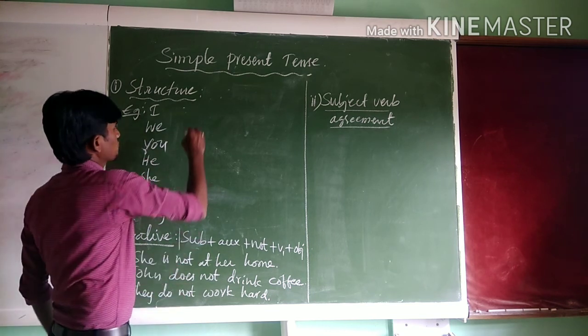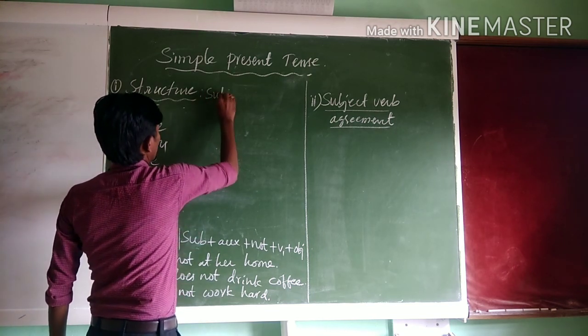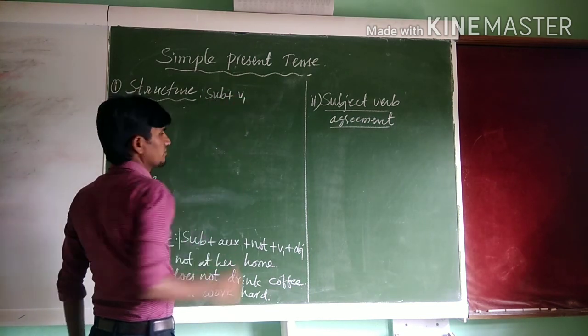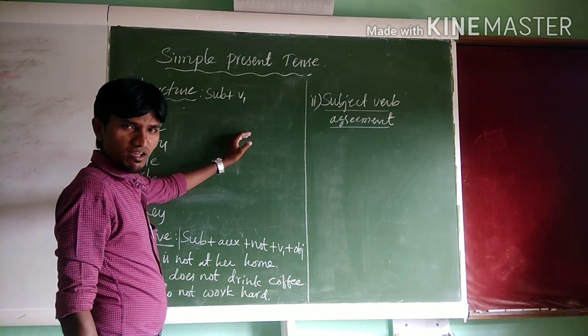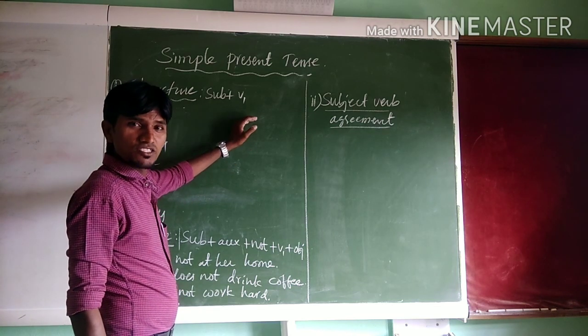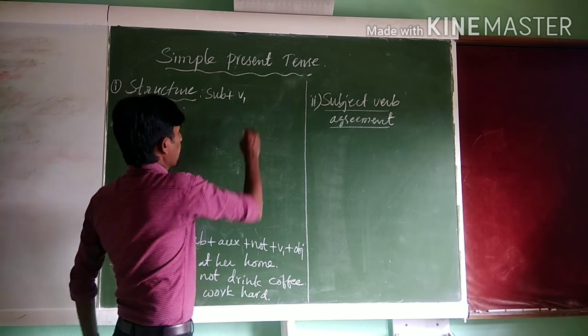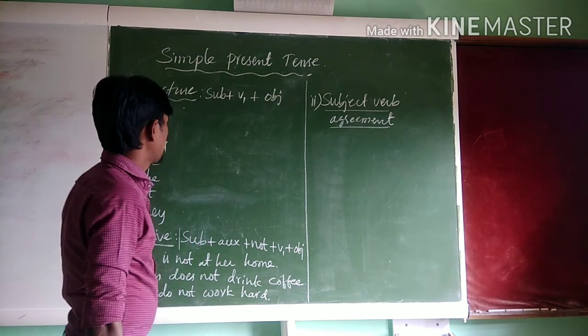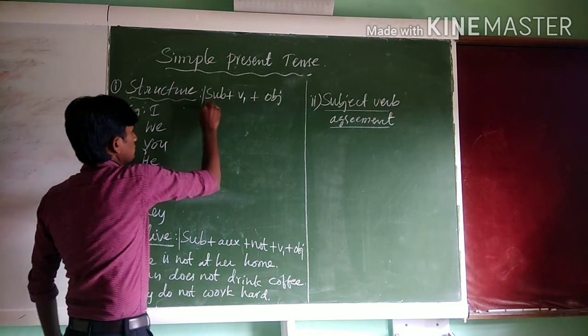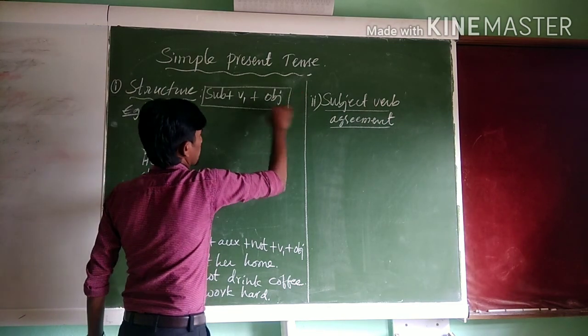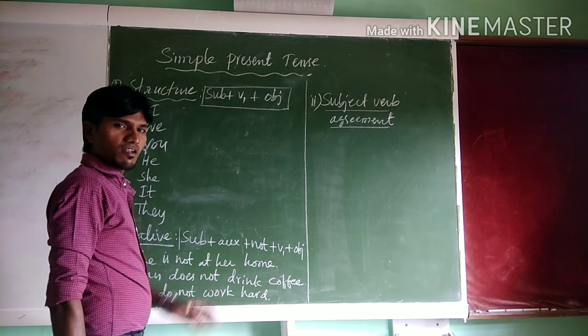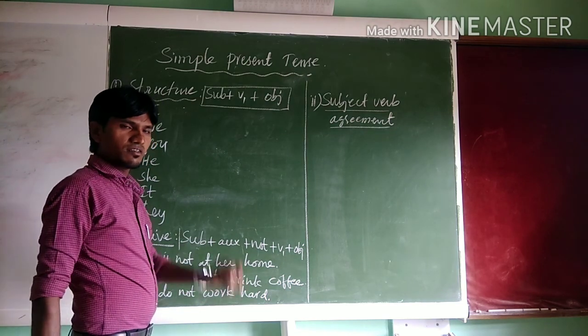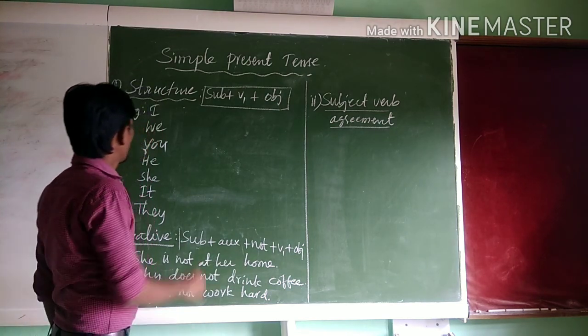Simple present tense structure is subject plus V1, verb form 1, I mean base form or root form, plus object. So this is the structure of simple present tense. Now let us see few examples.